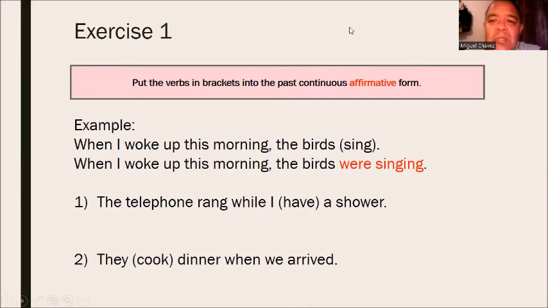Let's check some aspects about the past continuous. Exercise 1. Put the verbs in brackets into the past continuous affirmative form. There we have an example. When I woke up this morning, the birds, then in brackets we have the verb sing. We have to transform the sentence using the past continuous. Then let's see. When I woke up this morning, the birds were singing.